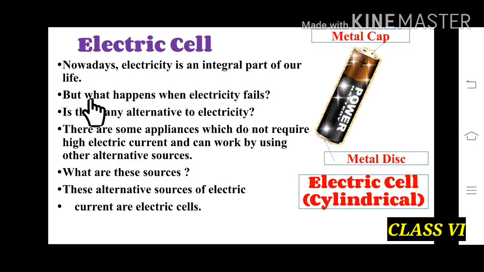Electric cell. Nowadays electricity is an integral part of our life. Children, but what happens when electricity fails? Is there any alternative to electricity? Yes. Electric cell. There are some appliances which do not require high electric current and can work by using another alternative source. So what is this alternative source? This alternative source of electric current is the electric cell, and it is cylindrical in shape. It has a metal cap with a positive terminal and a negative terminal with a metal disc.